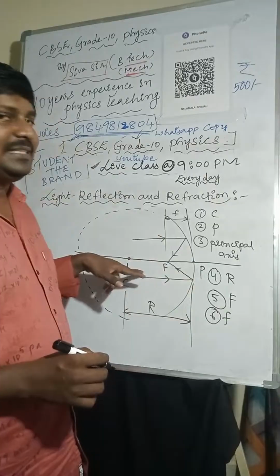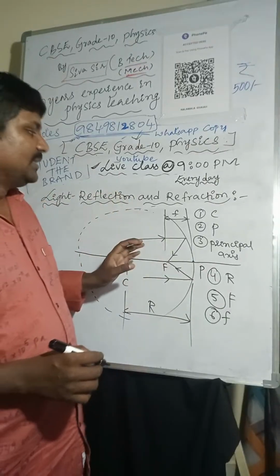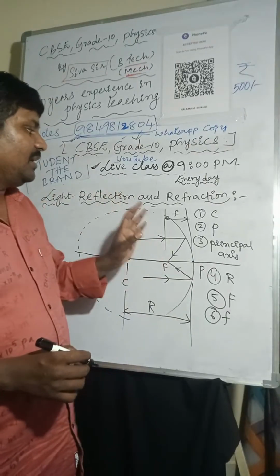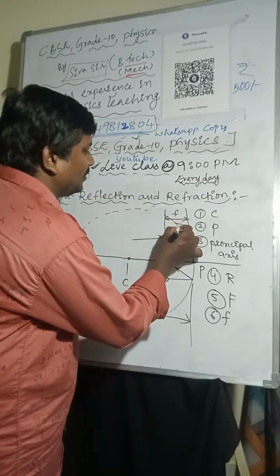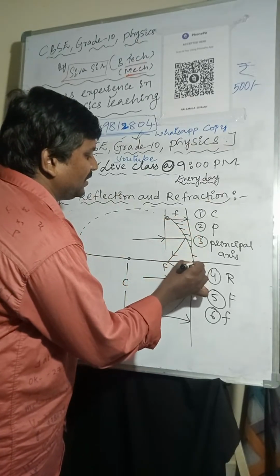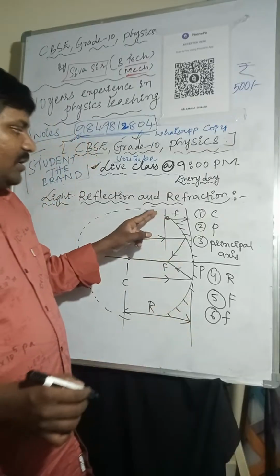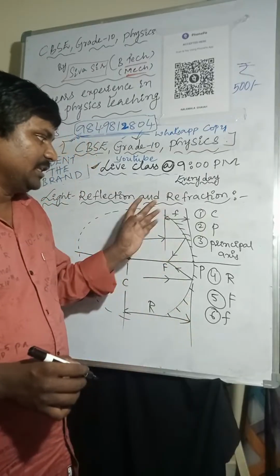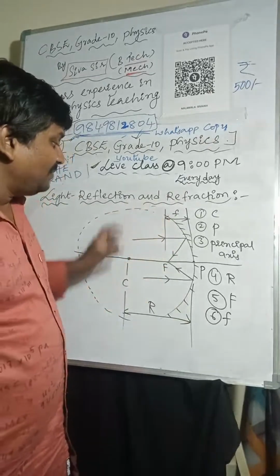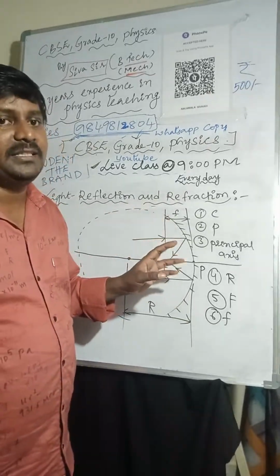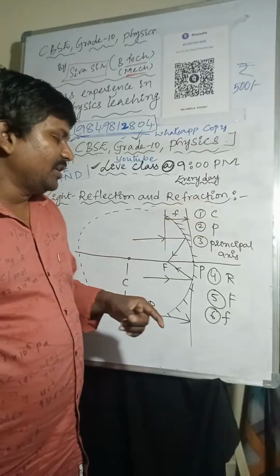So, the center of the imaginary sphere of which the mirror is a part is called the center of curvature. I am taking the concave mirror. As I said, coating is very important. Whenever you are drawing a concave mirror, you must coat it outside, so reflection takes place inward.